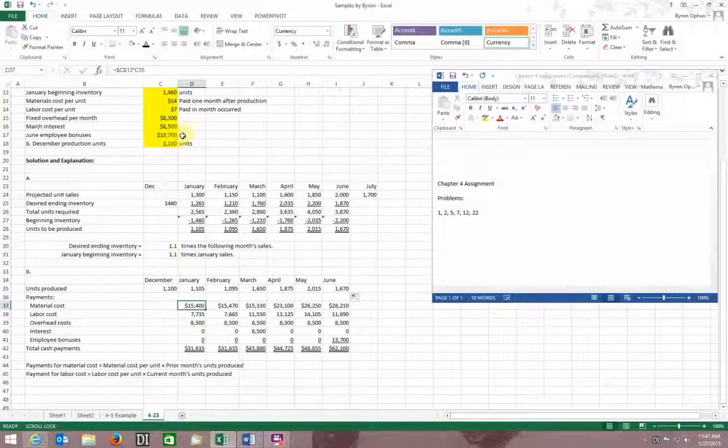Okay, and since that's a sliding reference, I can just go there. Now it tells me that my material cost is paid 1 month after production, right? So my material cost that I pay here in January is actually based on my December production, and it's $14 per unit.